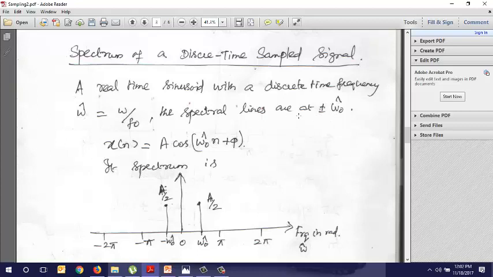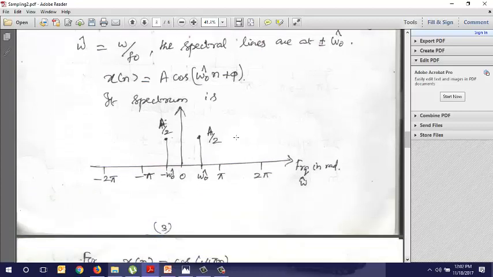So if I have a frequency f naught, and you find its angular frequency, the spectrum will be at the angular frequencies. If a discrete time signal is cos of omega naught n plus or minus a phase, you will have the spectrum at omega naught and minus omega naught.